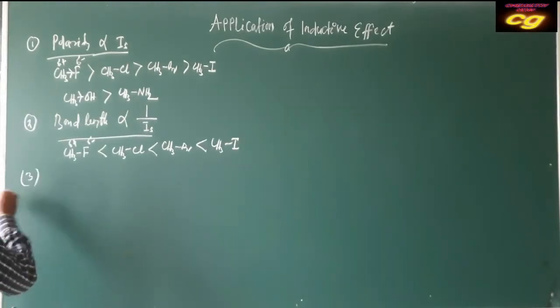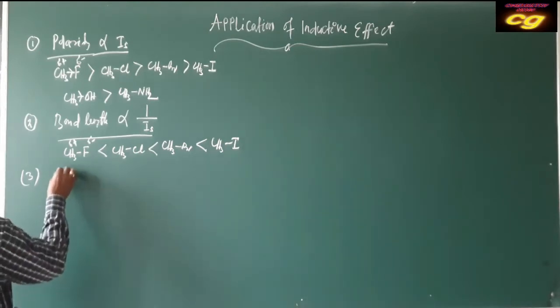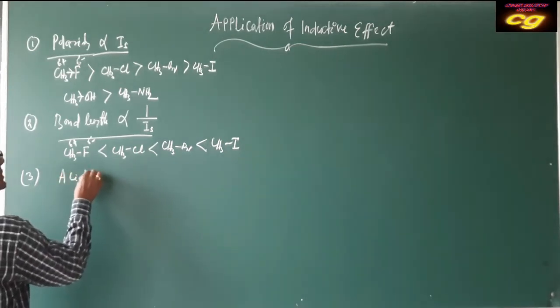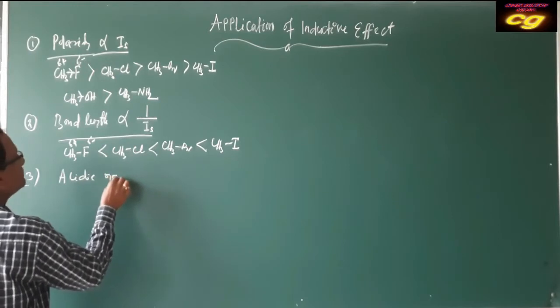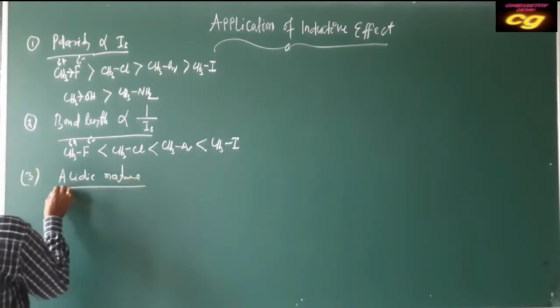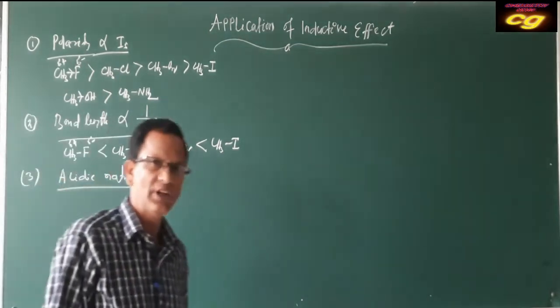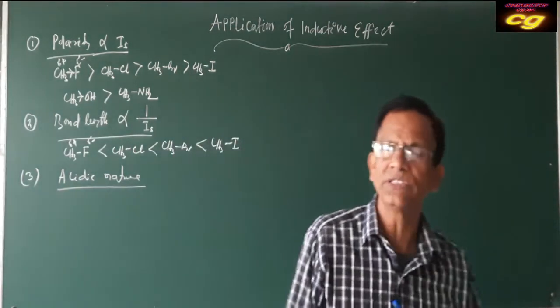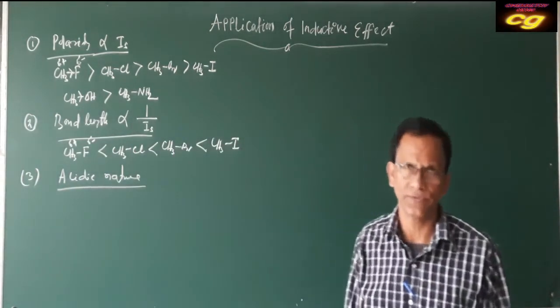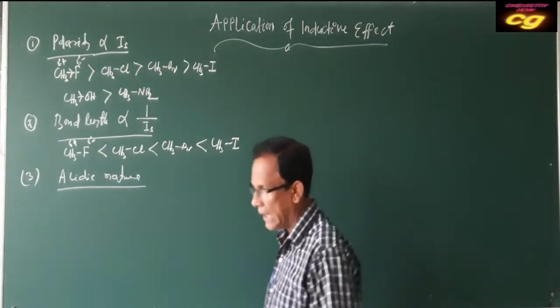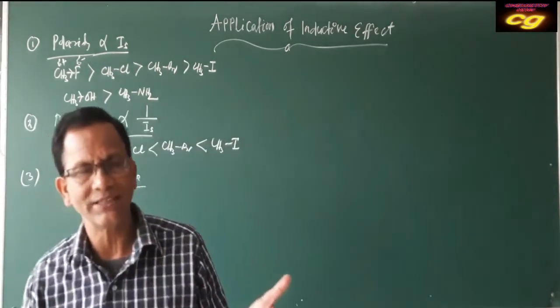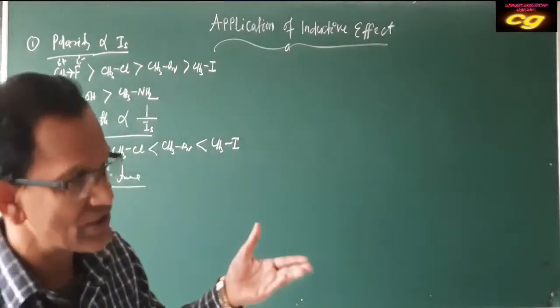Then the very important third application is related to the acidic nature. Acidic nature, we will explain only by two things, that is plus I effect and minus I effect. Here we will discuss how the plus I effect changes the acidic character and how the minus I effect changes the acidic character.